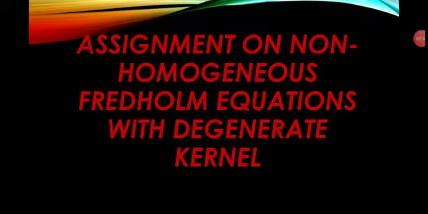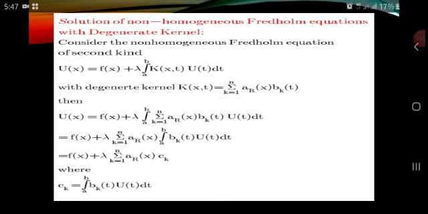That means if k(x,t) can be expressed in the form of the summation, k equal to 1 to n, of a_k(x) b_k(t), then it is called a degenerate kernel.